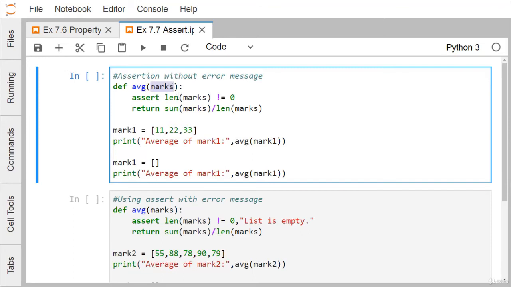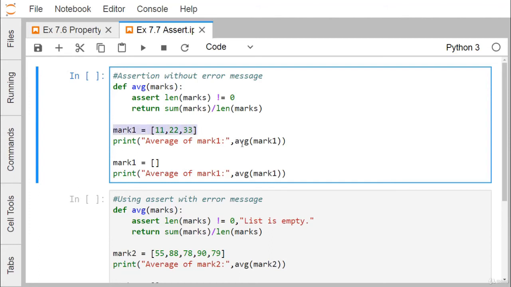So assert len(marks) is not equal to 0. If the condition is true, that means the length of this list is not equal to 0, that means the list is not empty, then it will go for the sum of marks by len of marks. So it will calculate the average and that will be returned. But if the condition is false, then it will produce the assertion error. For the first run, we are making one list available which is non-empty